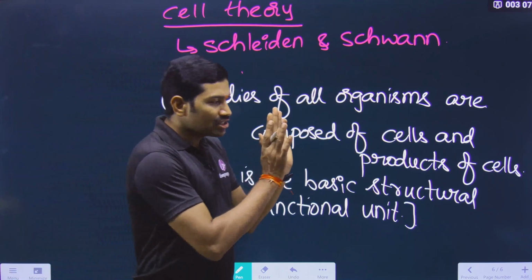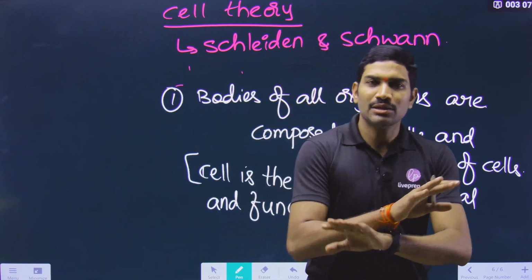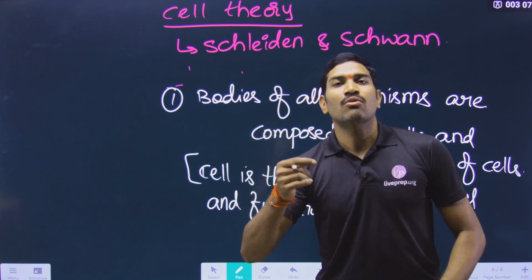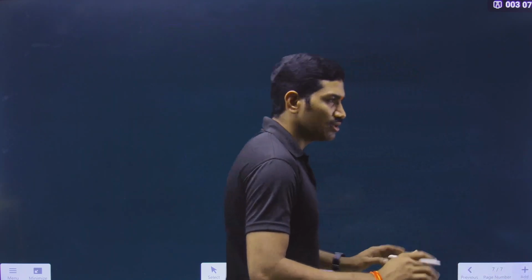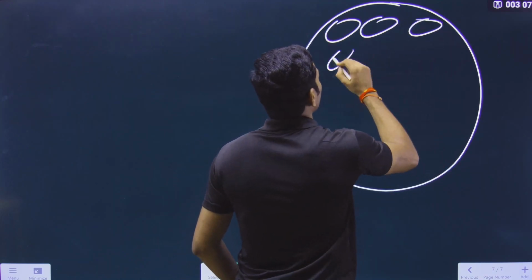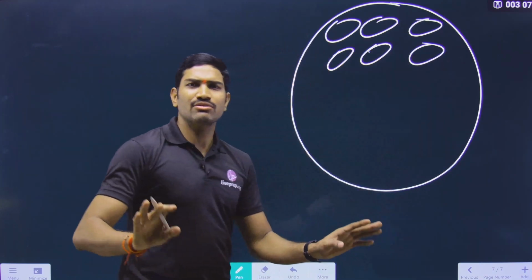So with this, whatever Schleiden and Schwann said, that part is completed. But here there is a small drawback. What is this drawback? Suppose this is an organism having different types of cells, and all these things are very good, fine.